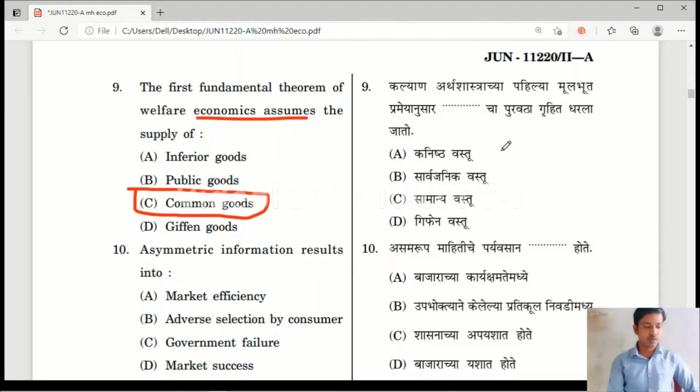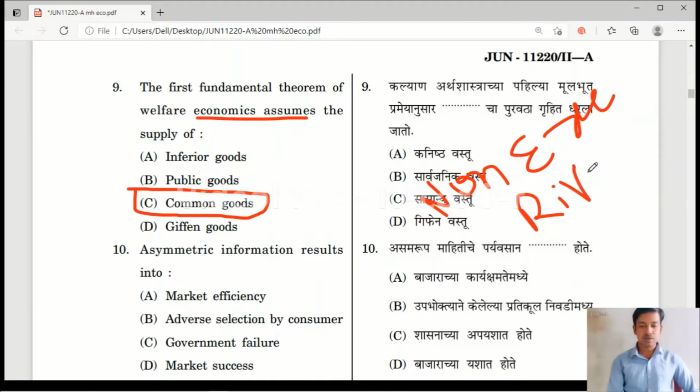What do you mean by common goods? Common goods are non-excludable. Please remember, common goods are non-excludable, but the goods are rivalrous. For example, a public park is an example of a common good.